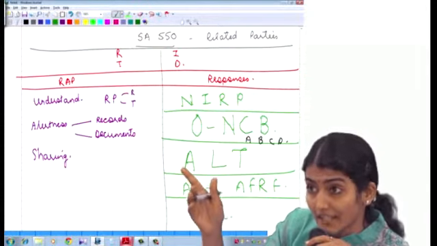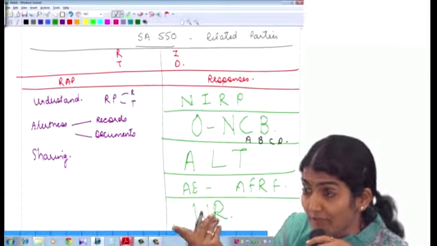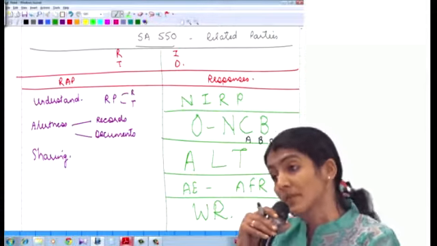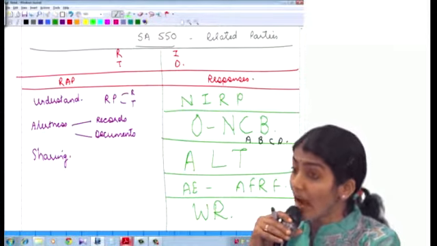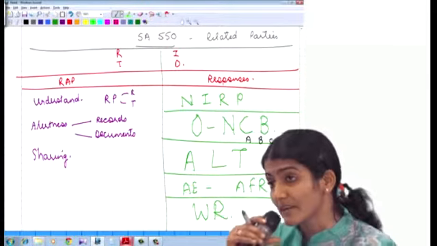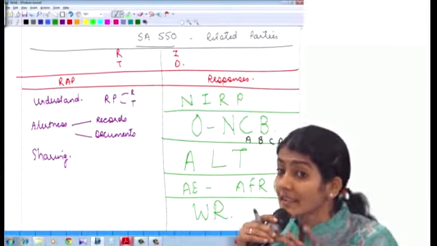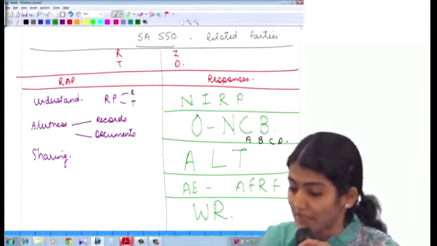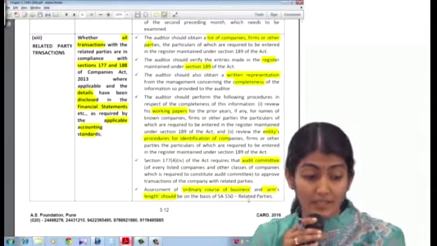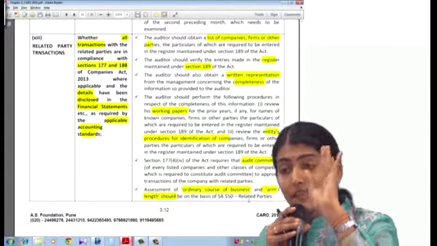Then after that, NERP, ONCB, ALT. Newly identified related party transactions which are outside the normal course of business. Are they arm's length transactions? Then disclosures. AE is what? Audit evidence regarding disclosures in accordance with the AFRF and written representations from the management. Okay. Right. So that is clause 13. What is clause 13 regarding? Related party transactions. So what is 11, 12, 13?